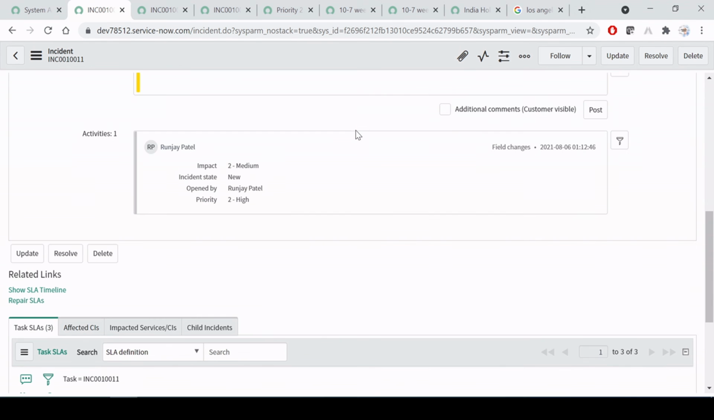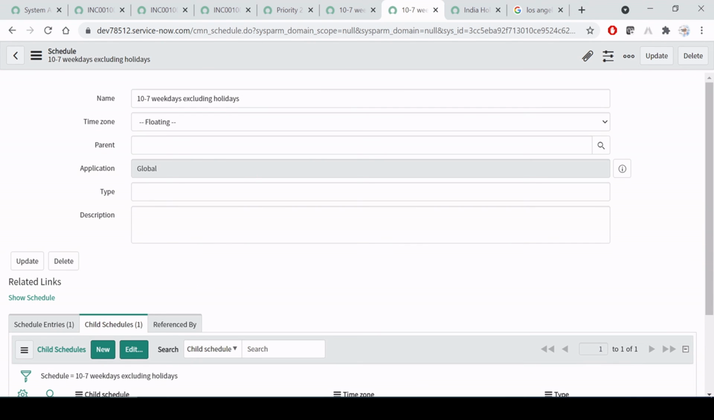Got it? I'm hoping you have got the concept, that is, how we can create our own schedule, and how we can exclude our holidays from that schedule, right?